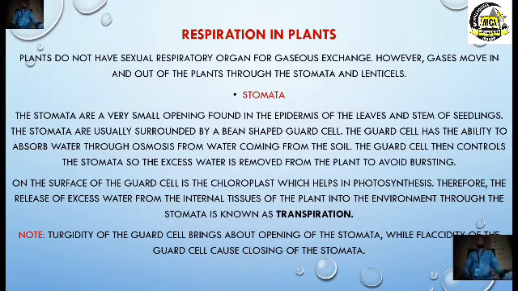I think we studied the stomata, where we have this bean-like material that comes together and has a pore. This bean-like material is called the guard cell. Within them, there is a pore. When there is turgidity, that is, too much water in the guard cell, it will expand. When it expands, it opens what? The stomata pore, to allow easy movement or removal of excess water from the plant. This process is known as transpiration.